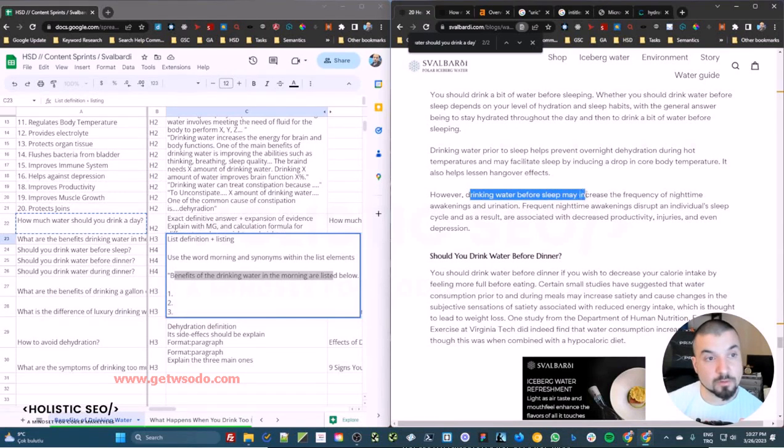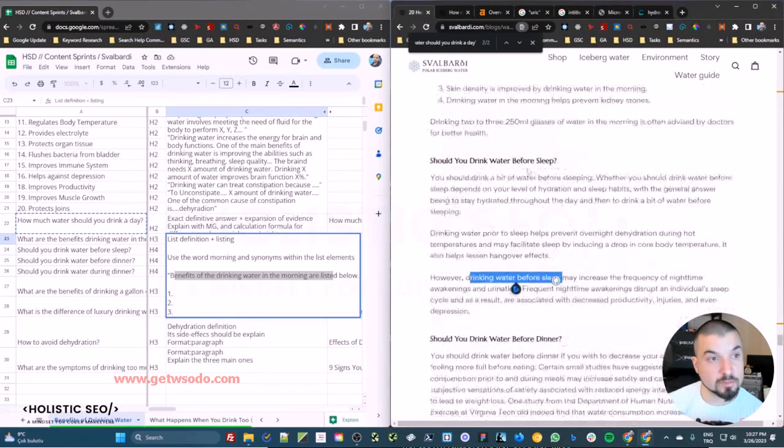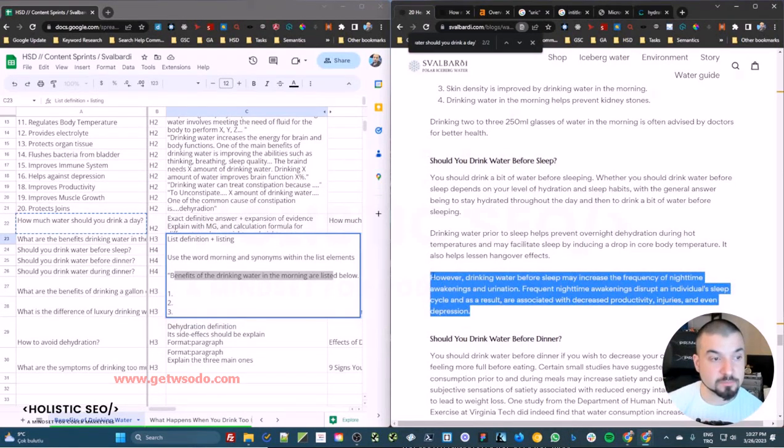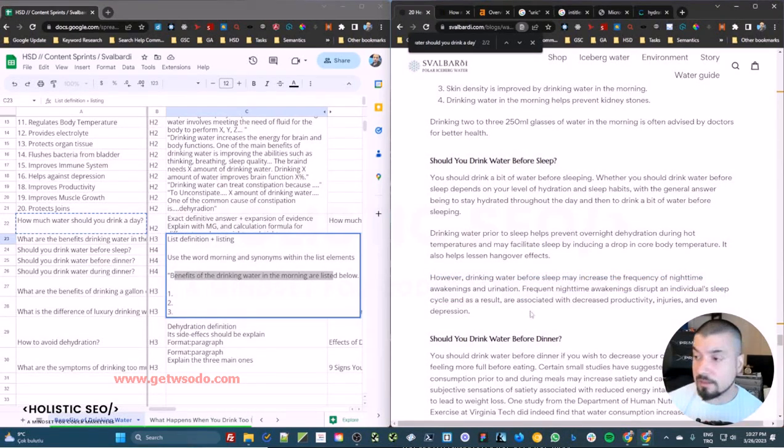Drinking water before sleep. Section one more time, it is important because drinking water before sleep increases the frequency of nighttime awakening and urination. We repeat the same phrase sequence with a different lemmatization. Frequent nighttime awakening disrupts an individual's sleep cycle and as a result is associated with decreased productivity, injuries, and even depression. So one more time, since it is related to health, in this section we directly give the drinking water before sleep connection.